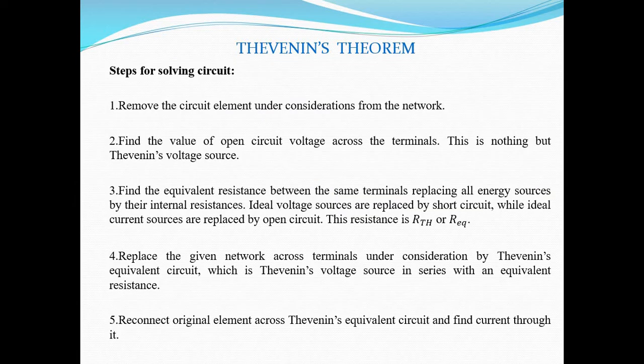Now, while solving any circuit, like here we'll discuss the example of a DC circuit, what are the steps we need to follow? First one, remove the circuit element under consideration from the network. That means the element through which we have to find out the response, we need to remove that element. Second step, find the value of open circuit voltage across the terminal, and this is nothing but Thevenin's voltage source.